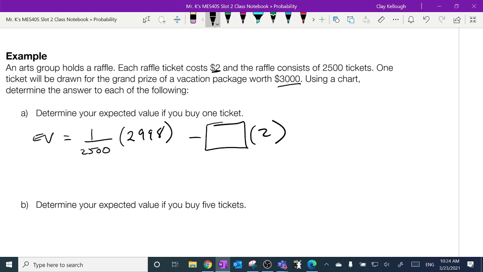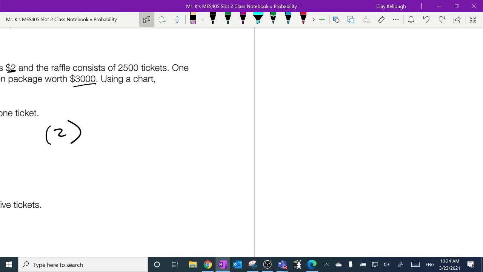What goes here? What's the probability that your ticket's a losing ticket? I'll ask you a simpler question. It's the same basic question. What's the probability that you roll a 1 on a die? What's the probability that you don't roll a 1? Right. Right? So same logic.